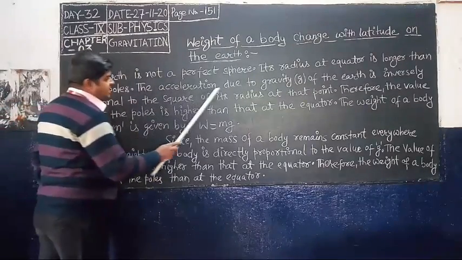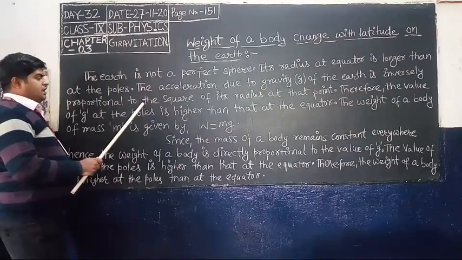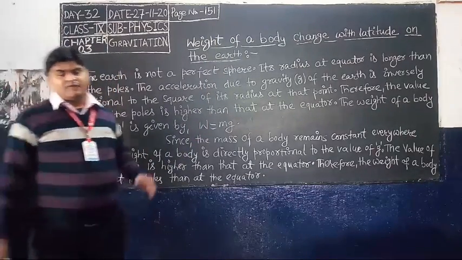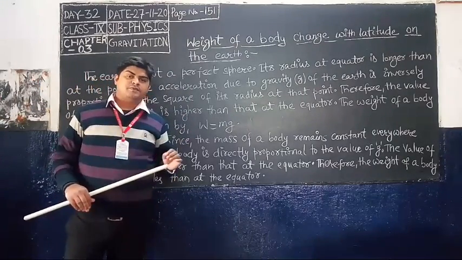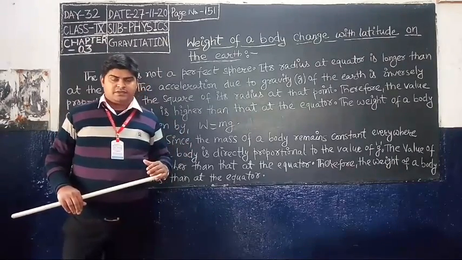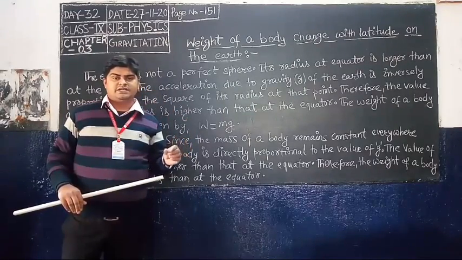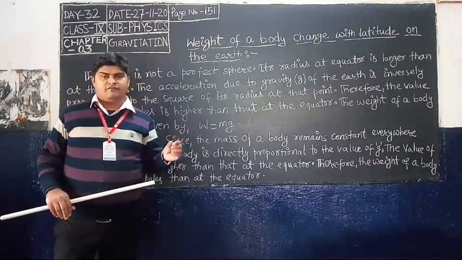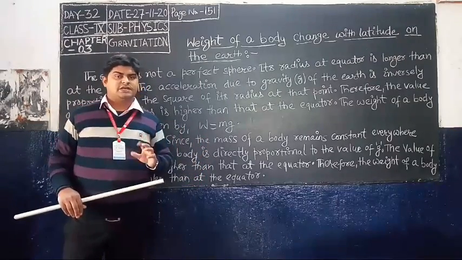The acceleration due to gravity g of the earth is inversely proportional to the square of its radius at that point. That means when the radius increases, the value of g decreases, and when the radius decreases, the value of g increases.